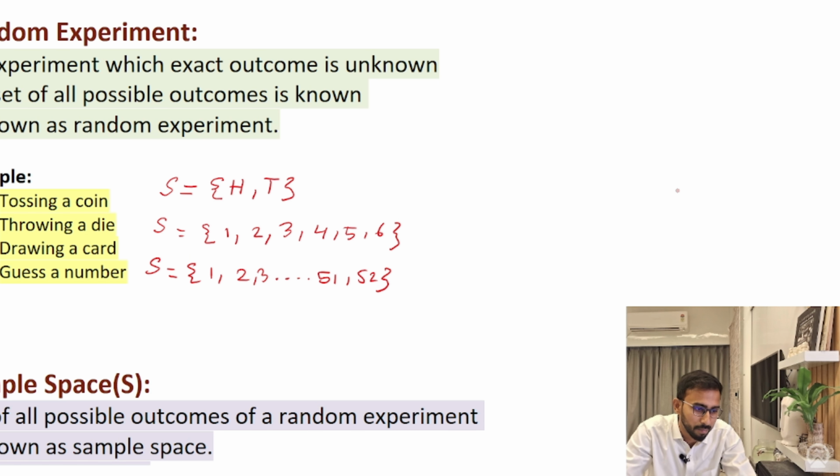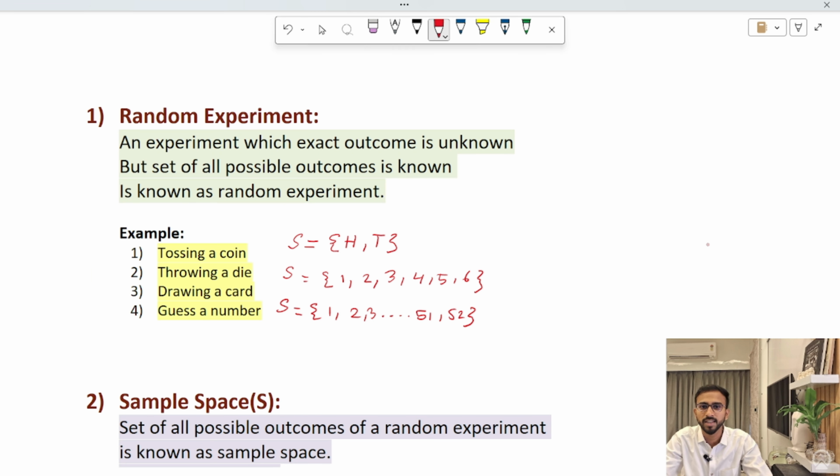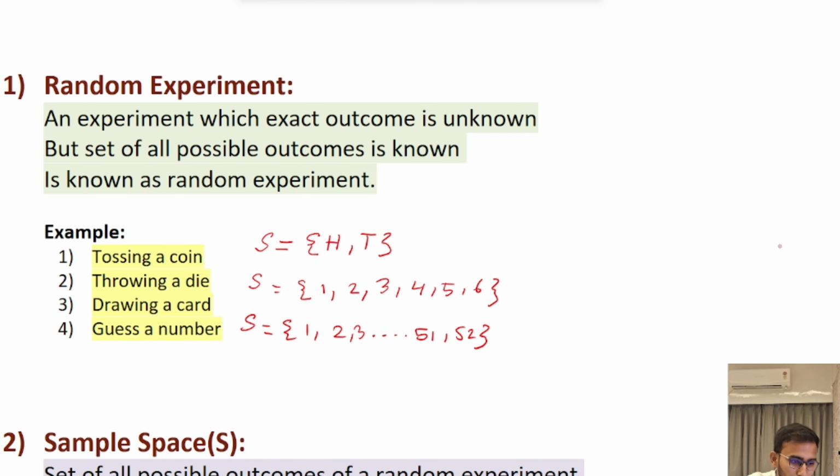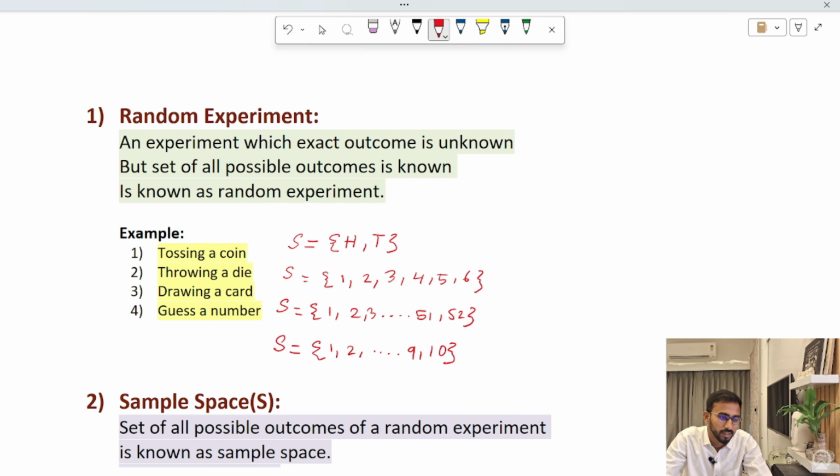Guess a number: the sample space of guessing a number between 1 to 10. Suppose I give you an experiment, guess a number between 1 to 10. We all know about magic tricks. There the number guessing game always happens. So the sample space of guessing a number between 1 to 10 is 1, 2 up to 10. So the sample spaces of these experiments are here.